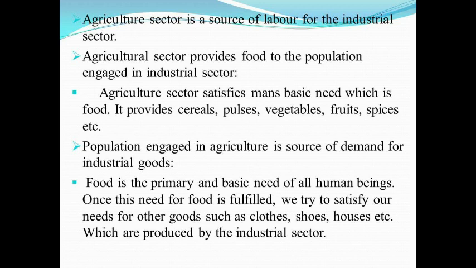Agriculture sector provides food to the population that's engaged in the industrial sector, like cereals, pulses, vegetables, fruits, etc. Population engaged in agriculture is the source of the demand for industrial goods. Food is the primary and basic need of all human beings. Once this need for food is fulfilled, we try to satisfy our needs for other goods like clothes, shoes, houses, etc., which are produced by the industrial sector. Thus, we can conclude that agriculture and industry are interdependent on each other.